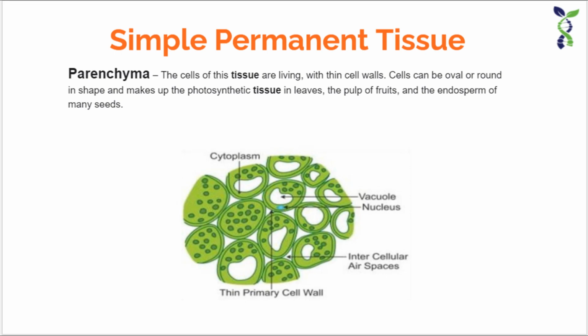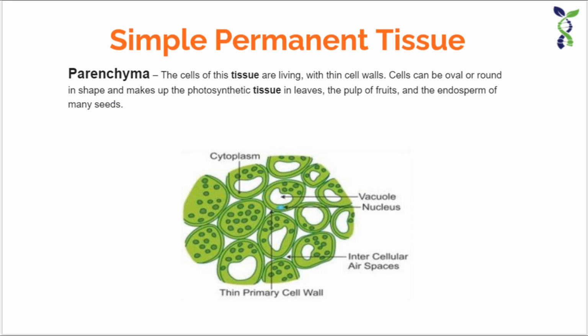Then these types of cells are generally thin walled, and they are oval or spherical in shape. The cell wall is mainly made up of cellulose. It's a type of carbohydrate which is very hard in nature. They have a large central vacuole in the center of the cell, and the main function of the parenchyma cells or parenchyma tissue is to store food.